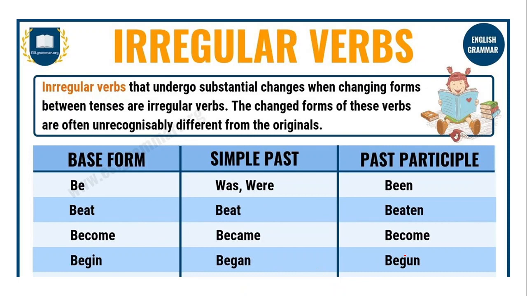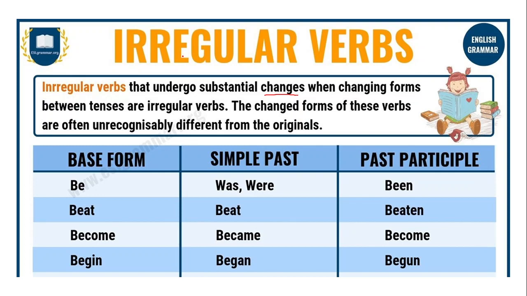But sometimes we will meet a verb which is irregular in form. Irregular verbs are verbs that undergo substantial changes when changing form between tenses. The changed forms of these verbs are often unrecognizably different from the original. Sometimes we can't recognize them, although sometimes they still have the same letters in their spelling.